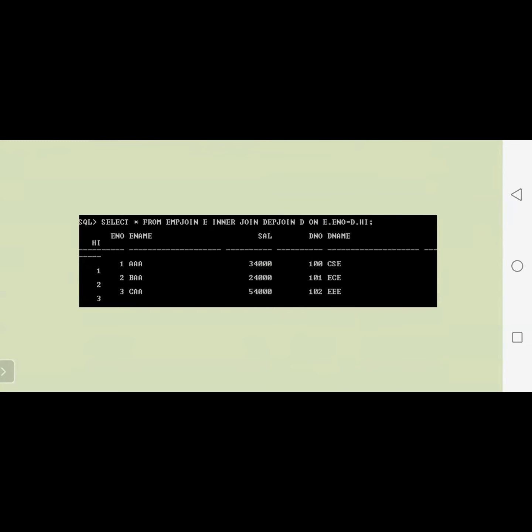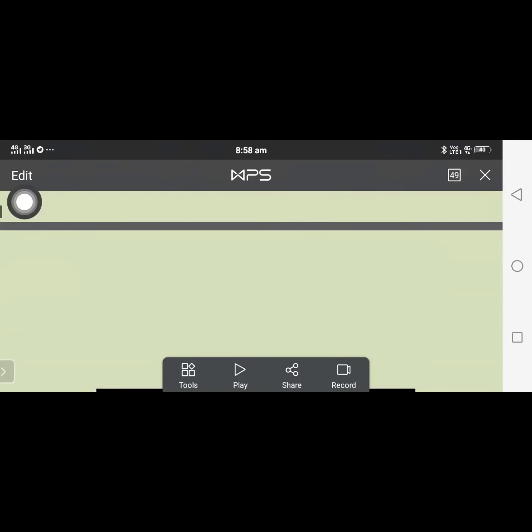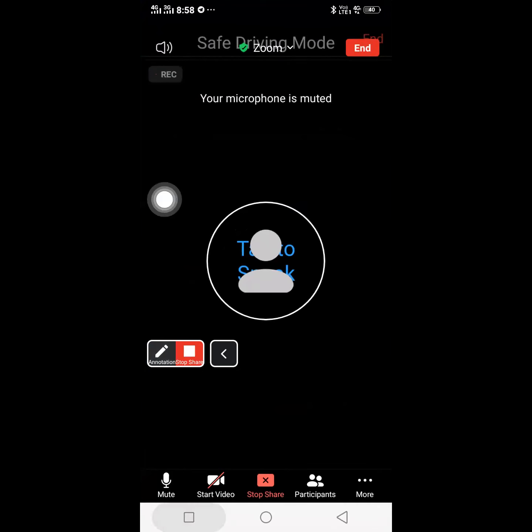So then what about the full outer? Those also display all the tuples in both tables, but those which are matched appear as a single row, and those which are not matched appear as separate rows. Okay. So in this part we discussed different types of joins up to now. Okay, I hope all of the members are able to understand this. Am I right?